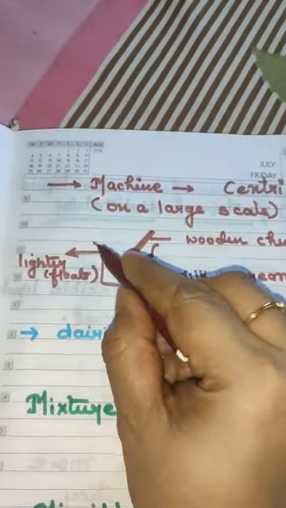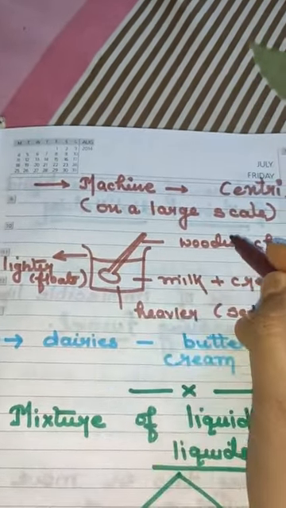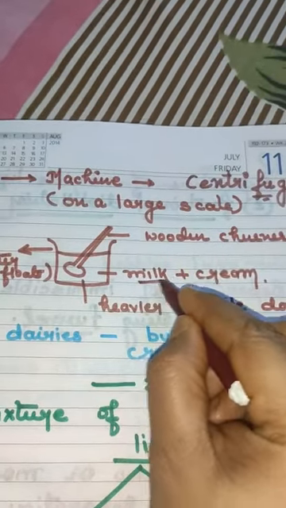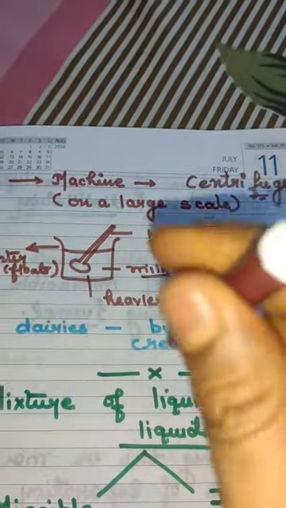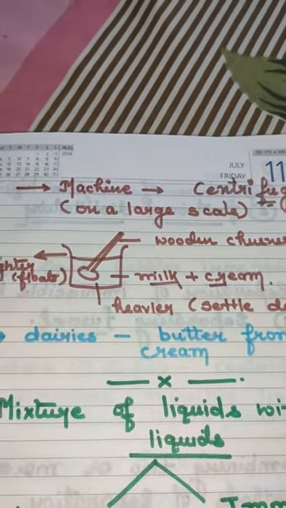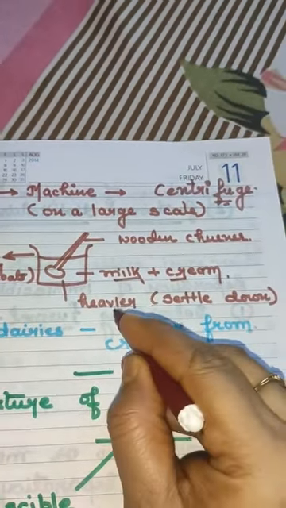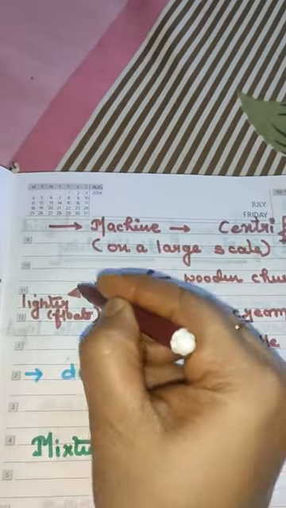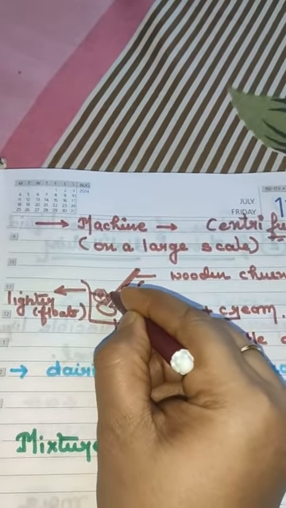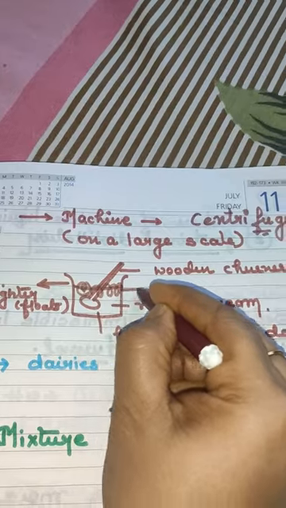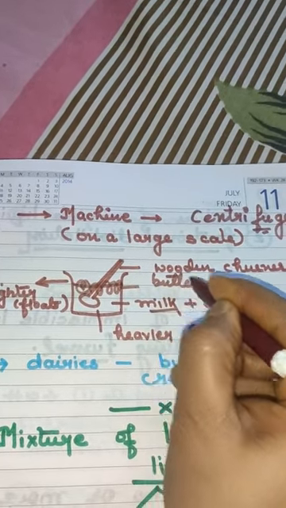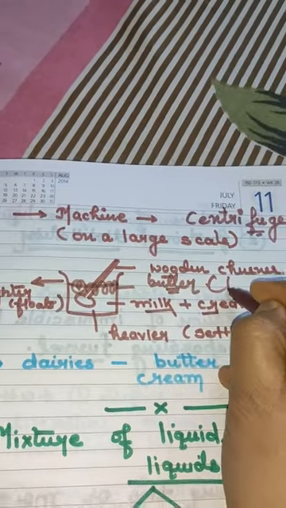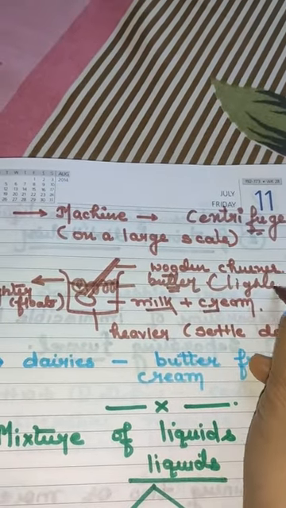Now you can see this is the container, this is the wooden churner. The milk with the cream is kept in the container and it is rotated with the help of a wooden churner. The heavier particles will settle down, and the lighter one, which is the butter, will float on the top of the container because it is lighter in weight.